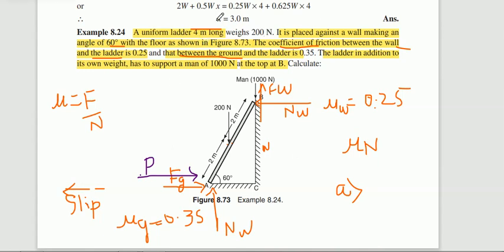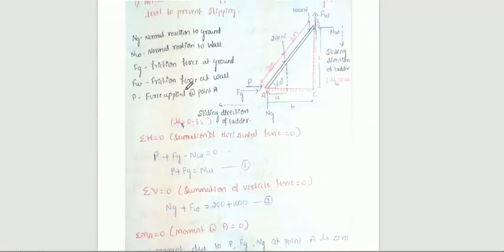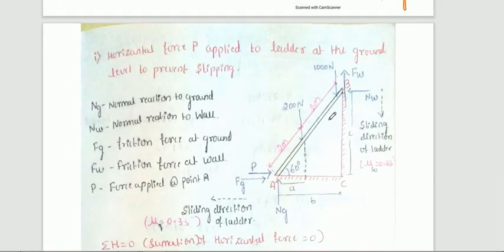I will solve it here, you can observe. Okay, so this is the same problem. I have drawn the free body diagram here. 1000 Newton you consider exactly at point B, and 200 is the weight of the ladder. P is applied here, the minimum force. Fg, Ng, similarly Nw, Fw.